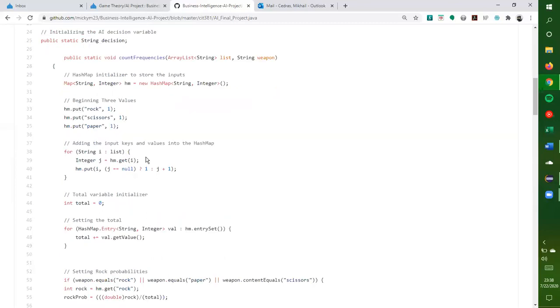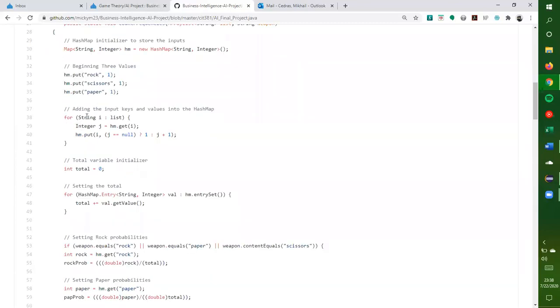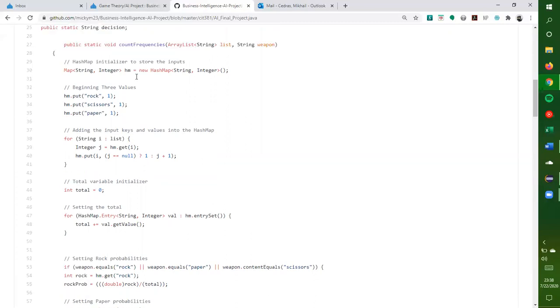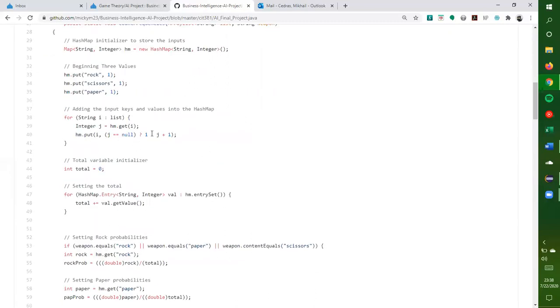This for each loop I wrote just to get the elements from the array list into key value pairs.